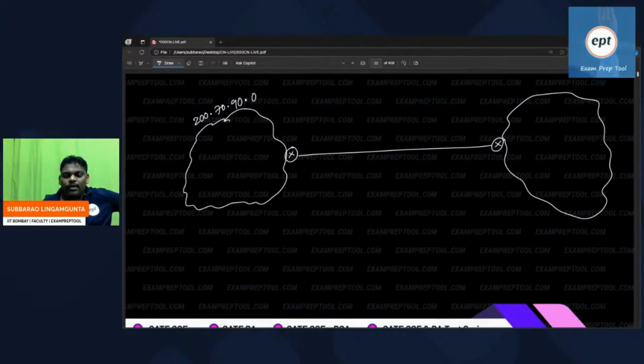Can you help me now? Left side is which class? I want an answer from everyone. Make it fast. Left side is which class? 200 means class C. Class C means network part how many bits? When you say class C, network part how many bits? 24.